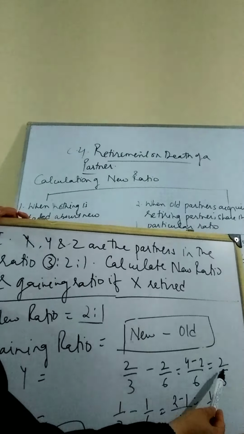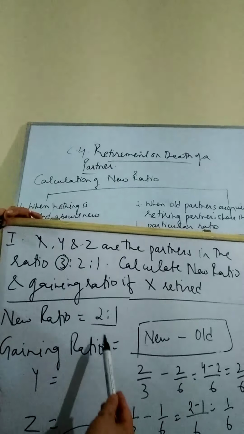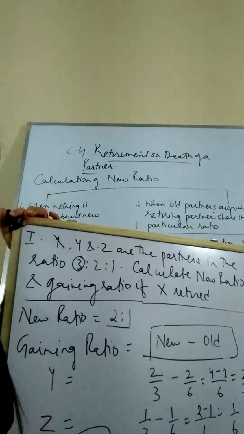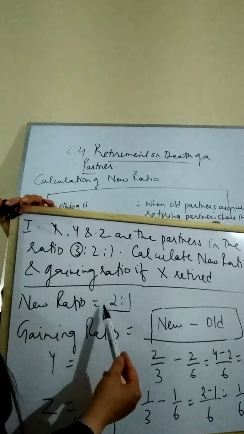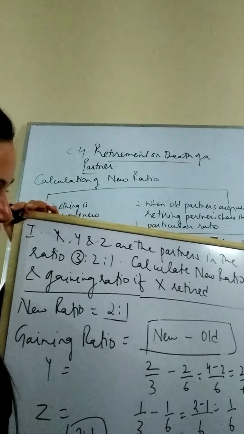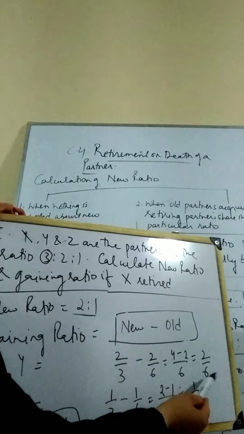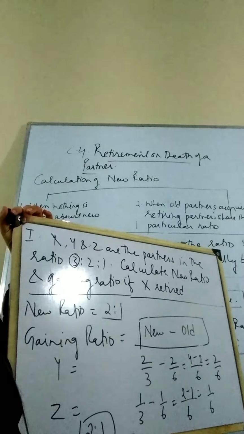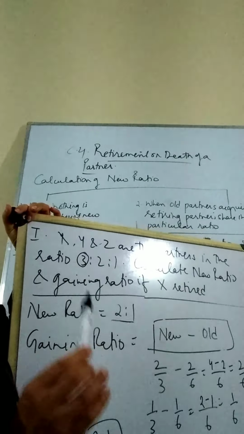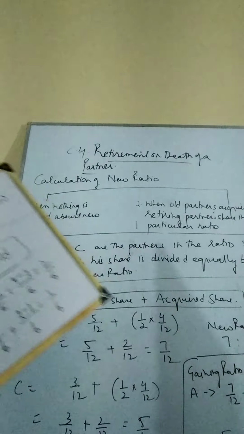You can have a look that the gaining ratio will be 2:1, similar to the new ratio in the first condition, as it is very clearly visible from here. 2 by 6 and 1 by 6. 2:1 will be the gaining ratio as well as the new ratio in the first condition if nothing has been mentioned. So it was very easy to understand. Now moving on to the second condition,